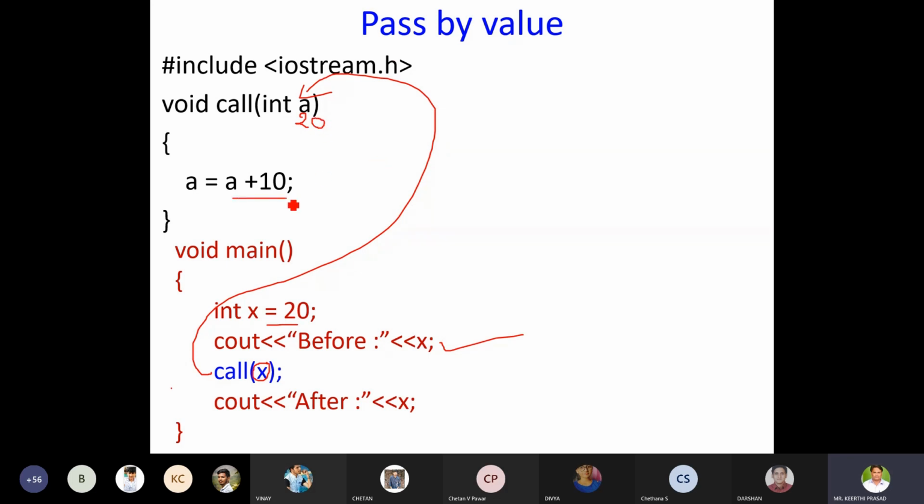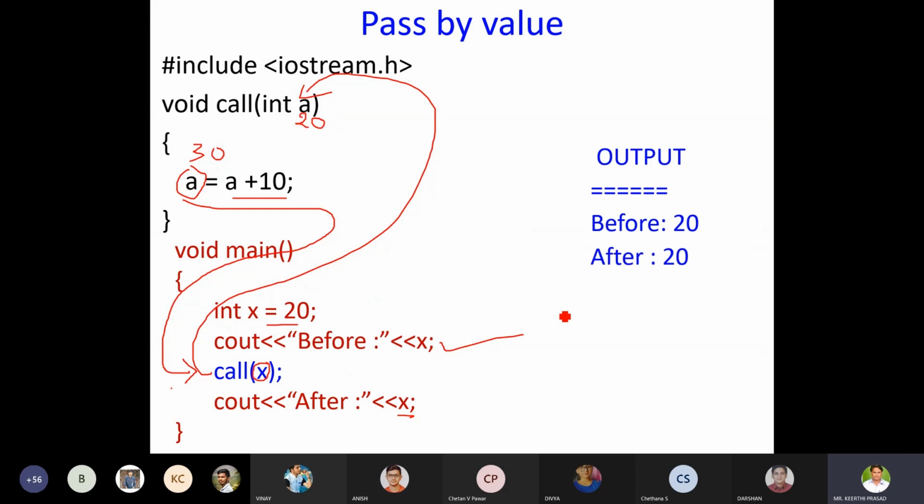20. Now a is incremented by 10. So a becomes 30. That's it. Control will come back because there is no more statement to execute. Now it will display the value of x, not a. What is the value of x? 20. So the answer is 20 and 20.